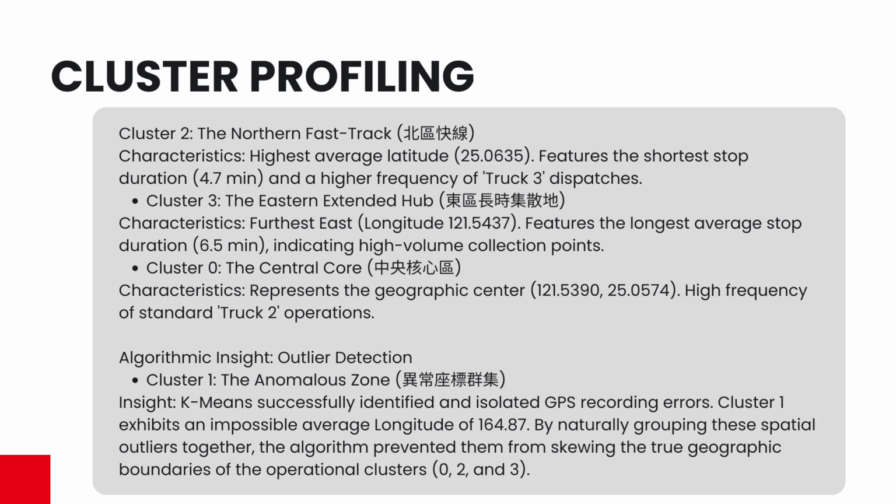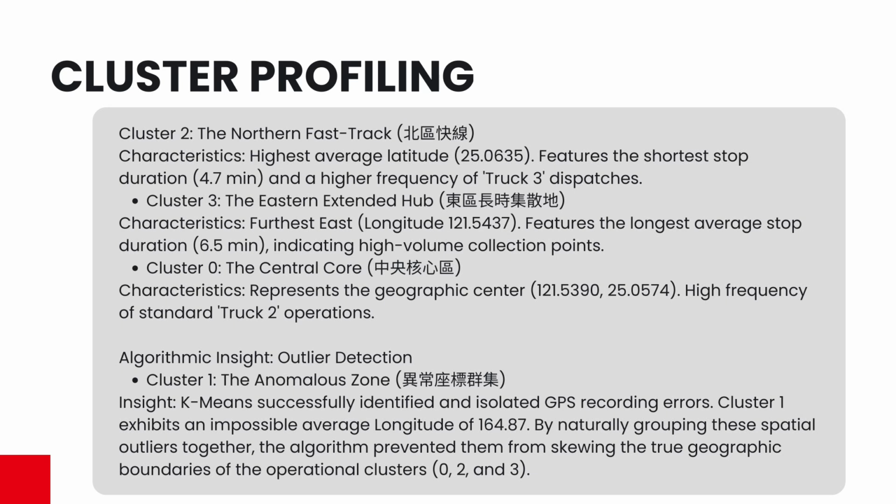When I profiled these 4 final clusters, I made my most critical business discovery. The algorithm isolated class 1 and another long exhibit, with an abnormal average length of 164.87.